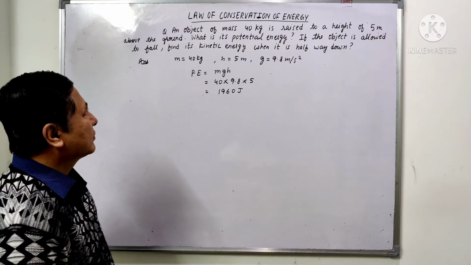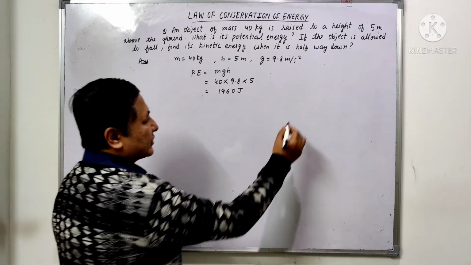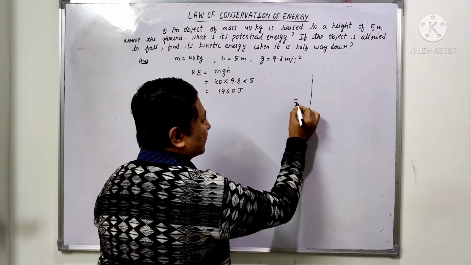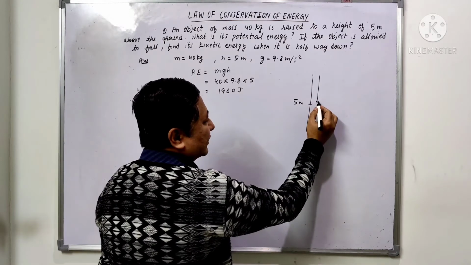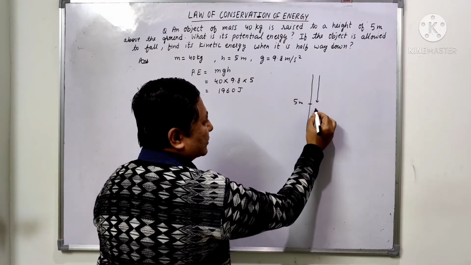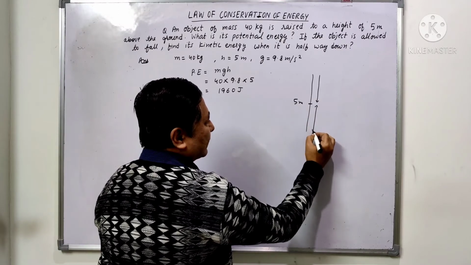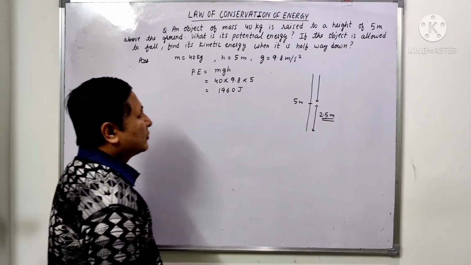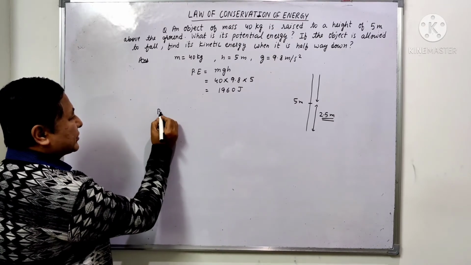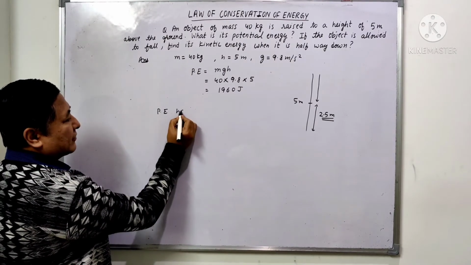If the object is allowed to fall, now see, let's say this is 5 meter. So when it is allowed to fall and this is halfway down, this distance is 2.5 meter. Now we'll find the potential energy halfway down.